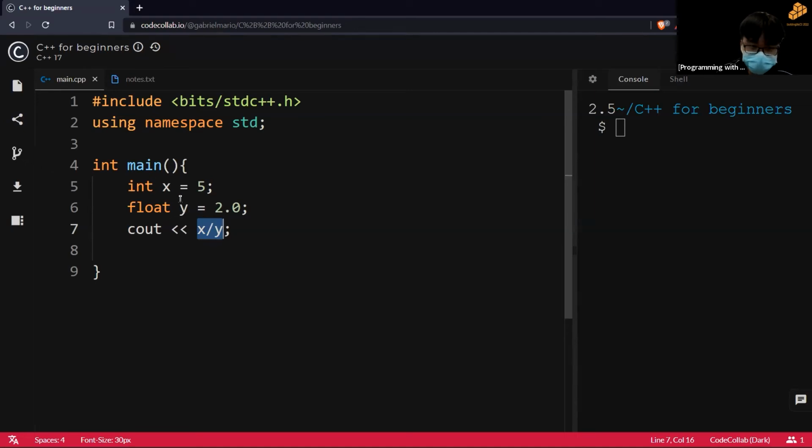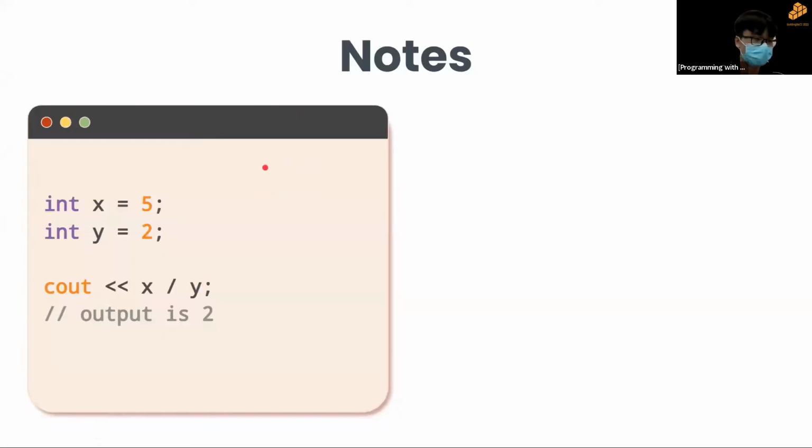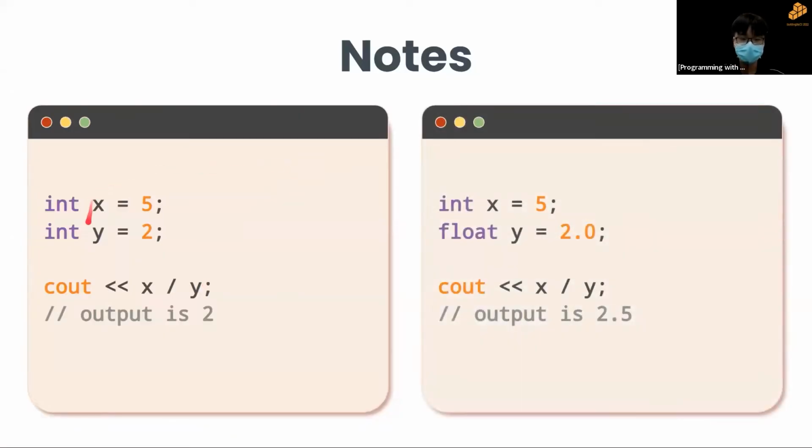So that is why x divided by y is now a float. It can now hold a decimal place. I hope everyone can understand this part. So that's a quick summary: if you just change one of them to a float, your output will change also. So just beware when you declare certain variables.